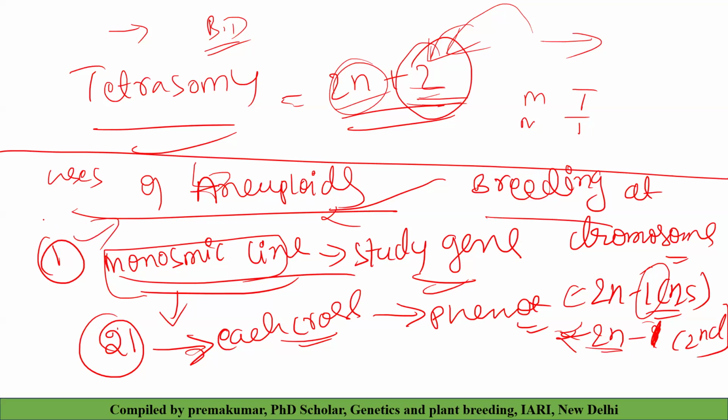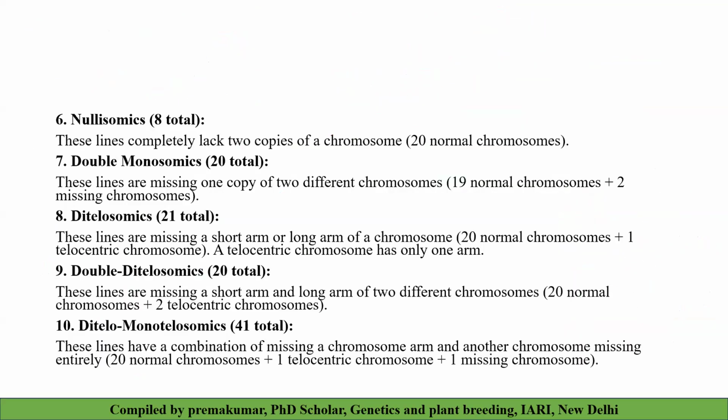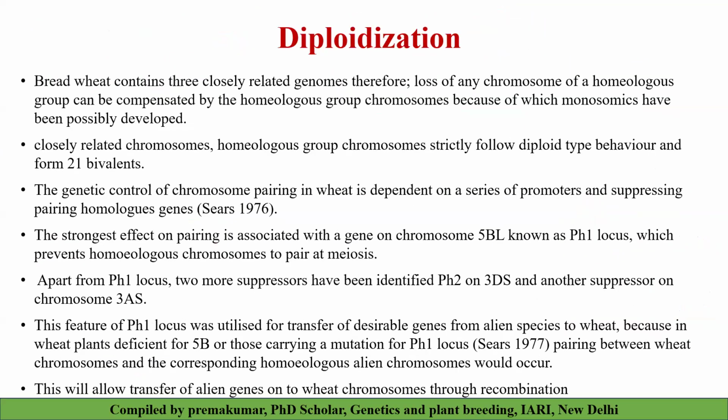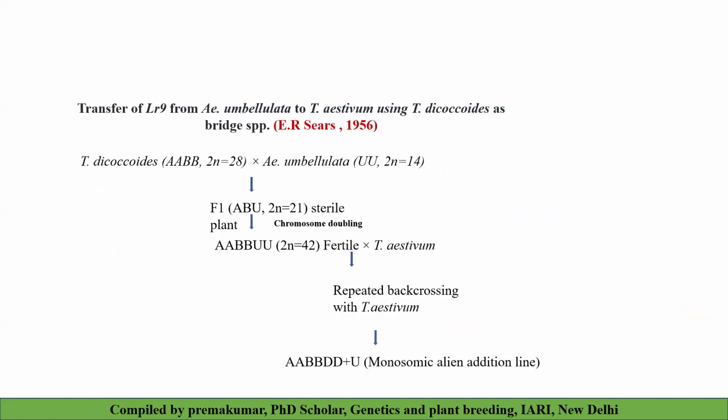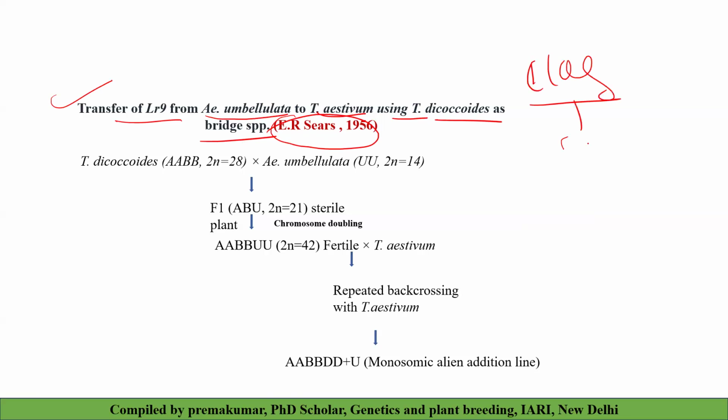We can study several examples in wheat so that we get to know how monosomics can be used in pre-breeding. You can see the transfer of Lr9 from Aegilops umbellulata to Triticum aestivum using Triticum dicoccoides as a bridge species. It is asked many times in the exam, and it's a classical example, many times asked for 10 marks in the ASRB mains.